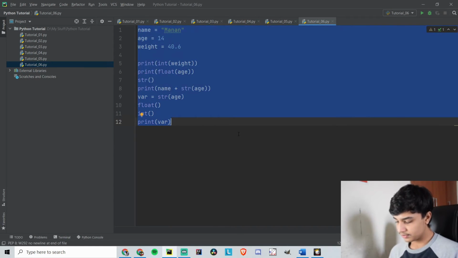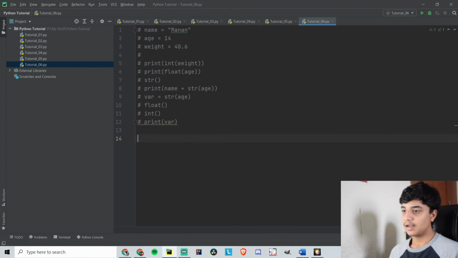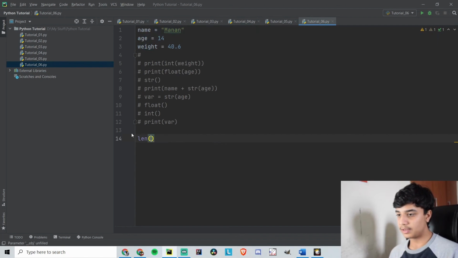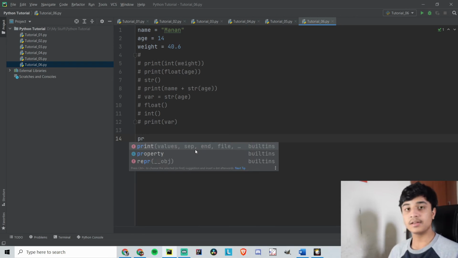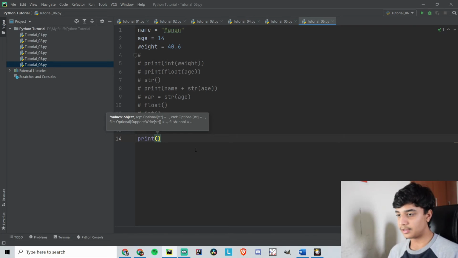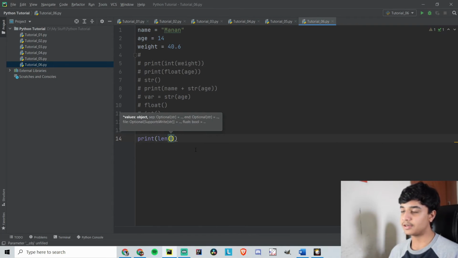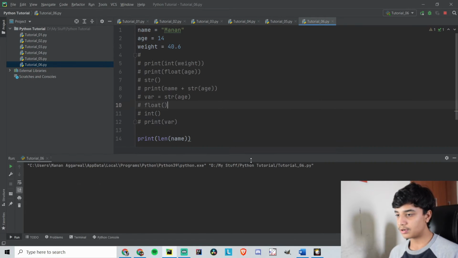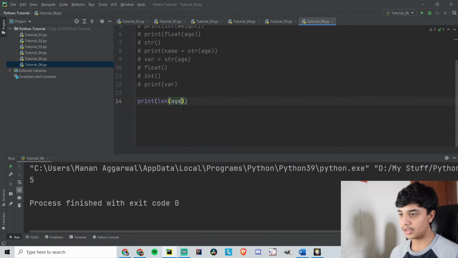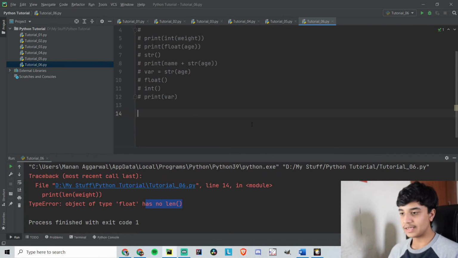And now I wanted to discuss some functions on these. Like there are no such functions for integers or float, but you can use len on them. Like len of anything, I can uncomment it. So I can print out. See, the feature of IDLE is that it gets highlighted and then you can just press enter. Then I can type len, only LE, and then you can press enter. You don't have to type everything. Then you can go ahead, type name, and then when you run this it will give you 5 because there are 5 characters in here. So that's how you can use len.